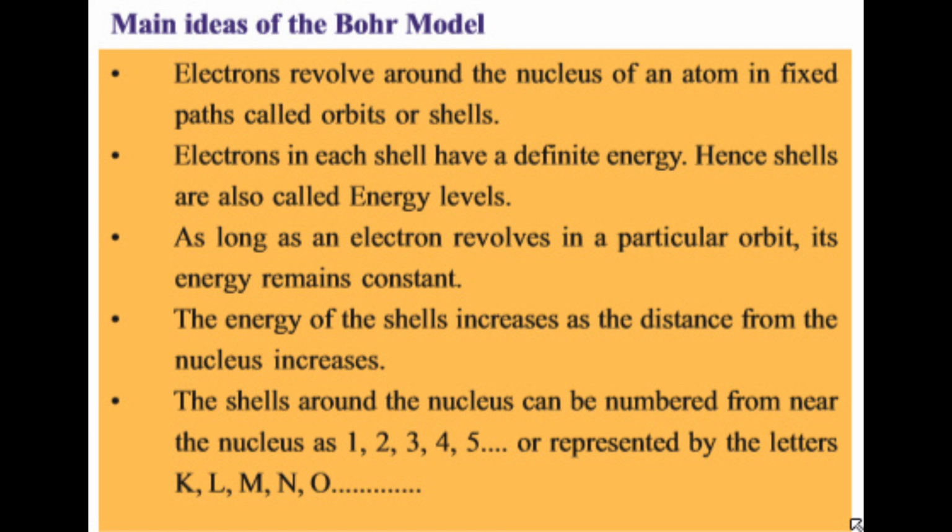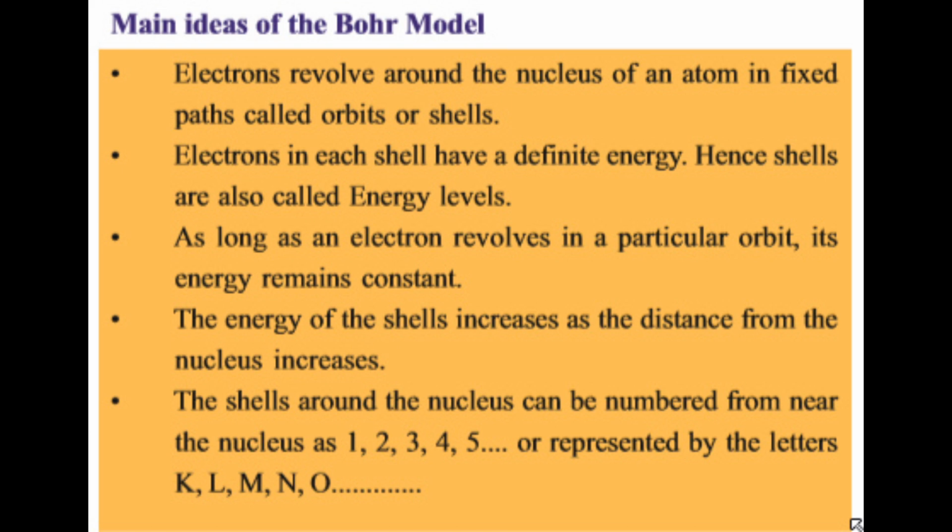Electrons revolve around the nucleus of an atom in fixed paths called orbits or shells. Electrons in each shell have a definite energy, hence shells are also called energy levels. As long as an electron revolves in a particular orbit, its energy remains constant. The energy of the shells increases as the distance from the nucleus increases.